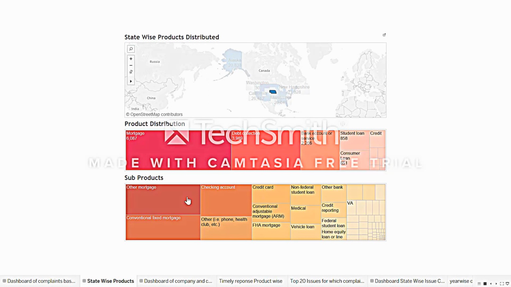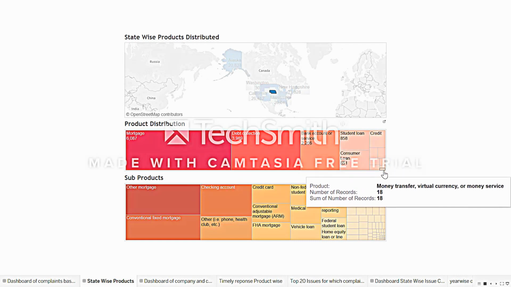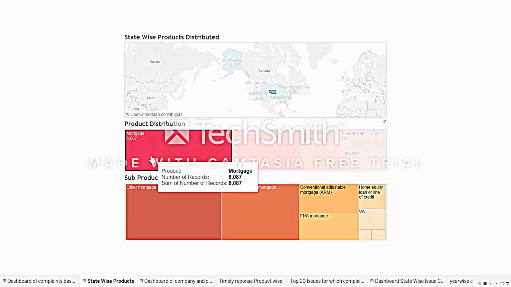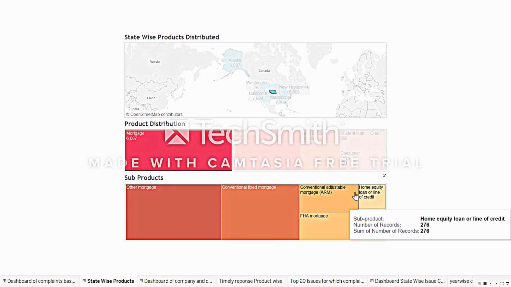The variation of the products is defined by the color, with the highest amount in the darkest color and the lowest amount in the lightest color. Same with the sub-products as well. For the mortgage, we can see that the other sub-product is 2,243, which is higher than the rest of the sub-products. So this second use case helps us understand the products distributed according to the states.